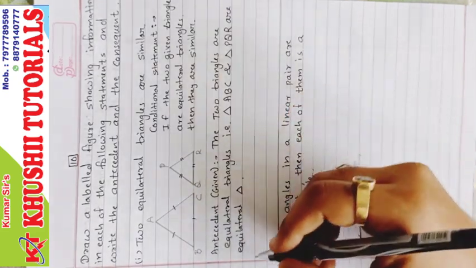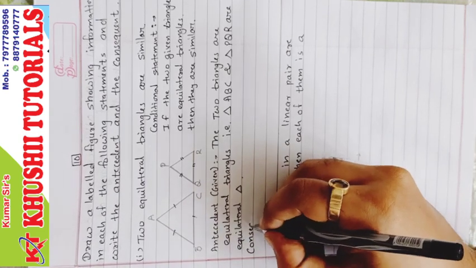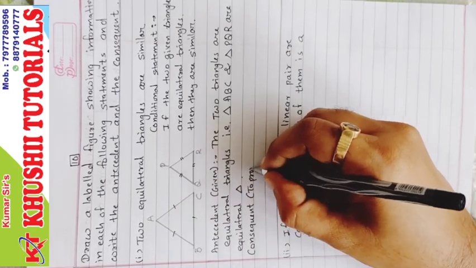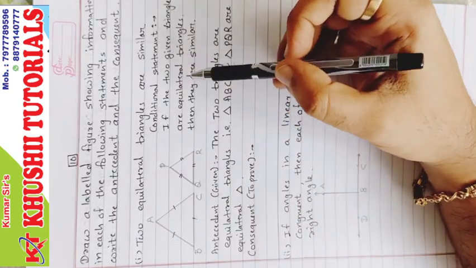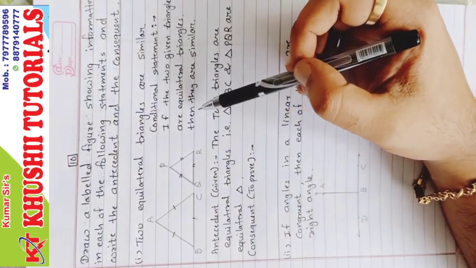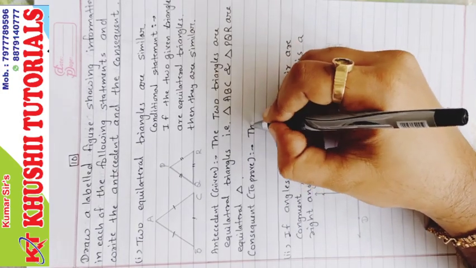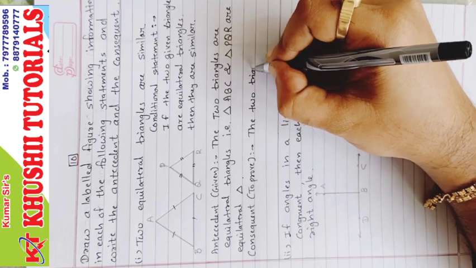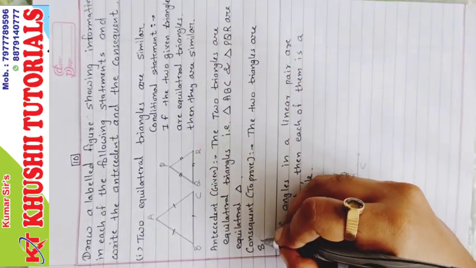Next, we need to prove now consequent. Consequent, which is to prove. And what we need to prove? Consequent is coming after then. So then they are similar. So we need to prove the two triangles are similar.